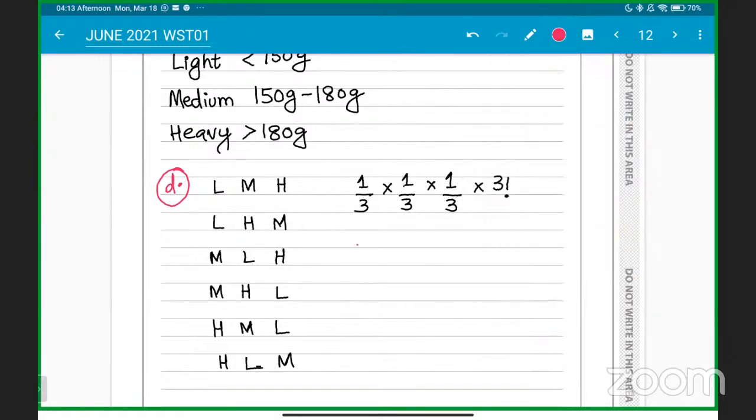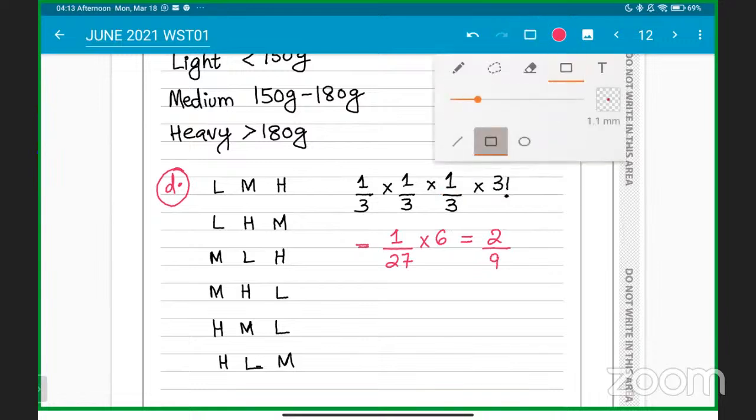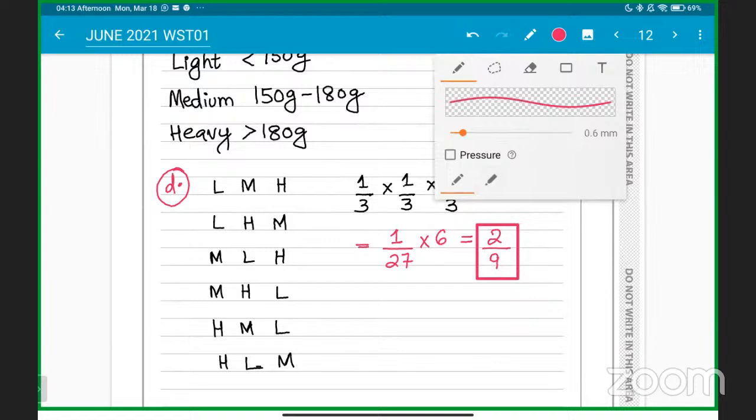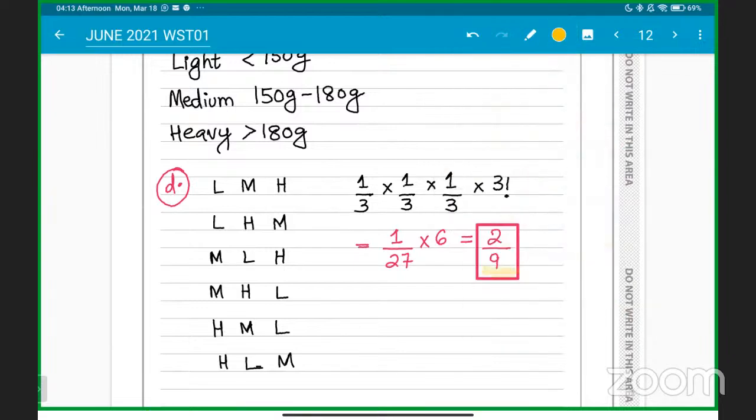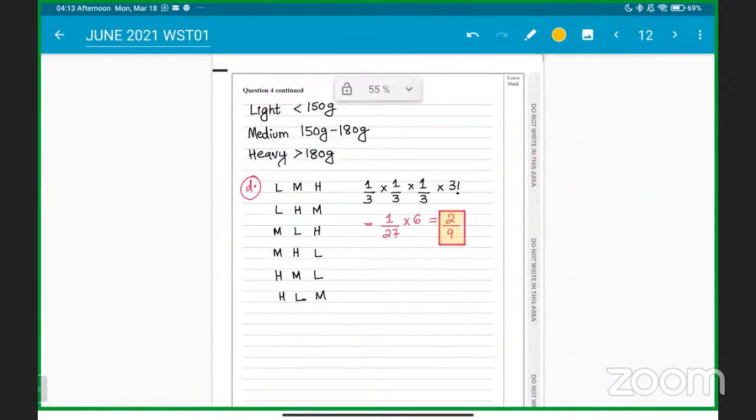That is why I have multiplied this with 3 factorial, sir. So 1/3, 3s are 9, 9 3s are 27, and 3 factorial is basically 3 2s are 6. So 6/27 will be 3 2s are 6 and 3 9s are 27. So this is for 3 marks, 2/9 the answer. This is basically part from chapter number 4 probability. Okay, students, chapter number 4 probability, this question is being tested. Part D is done here.